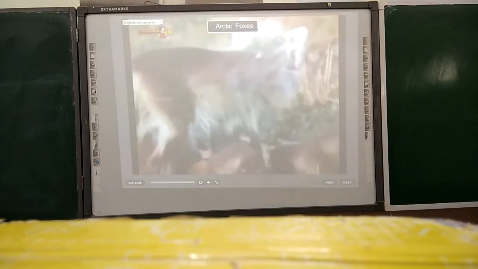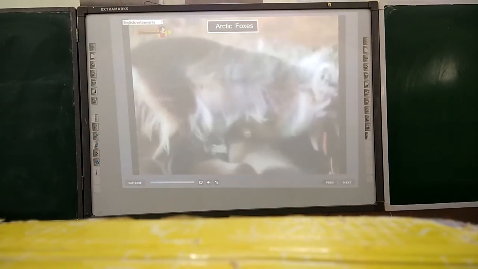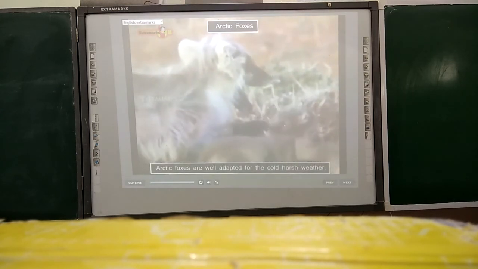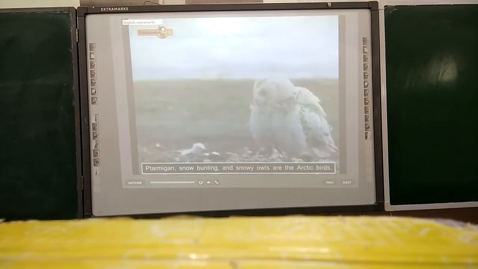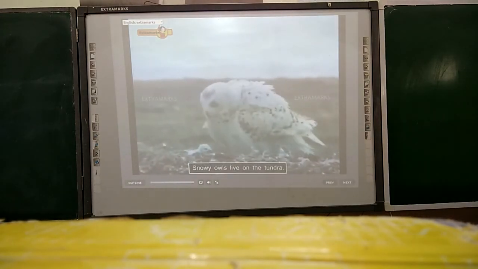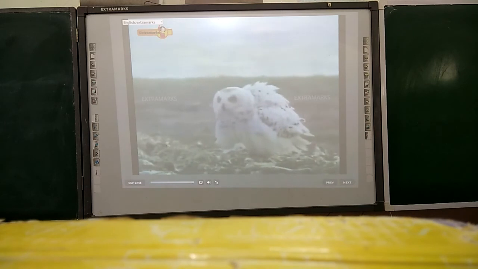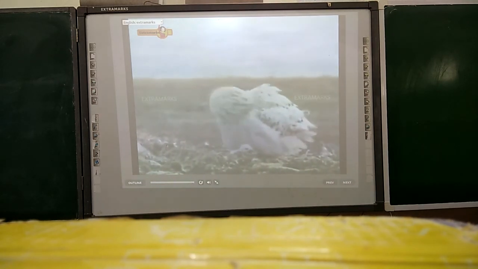The Arctic foxes live here all year. They are well adapted for the cold, harsh weather of the Arctic. They begin to search for food during summers. Ptarmigan, snow bunting, and snowy owls are some of the Arctic birds that live here year-round. Snowy owls live on the tundra. They are nocturnal, but during summers they can hunt in daylight too, as there is no night.